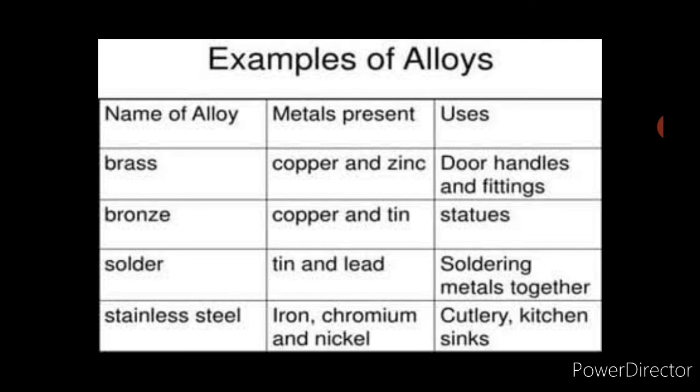Now your homework for today is to write the limitations of Mendeleev's periodic table on pages 140 and 141, the features of the modern periodic table from page 141, and alloys from page 145. Now write these questions in your classwork and submit the classwork in the school office. It will be corrected and given back to you as soon as possible, children. Please do complete your classwork on time and submit it in the school office.